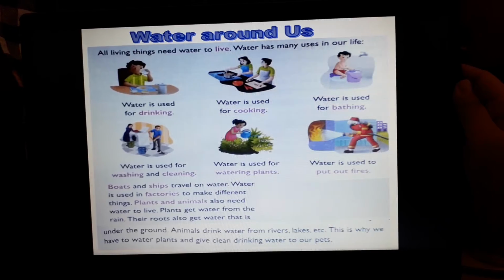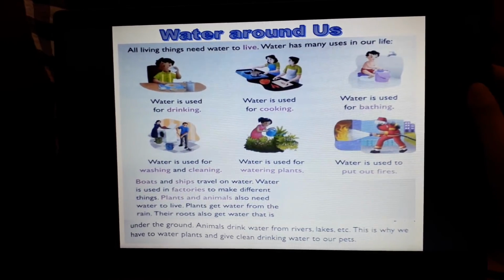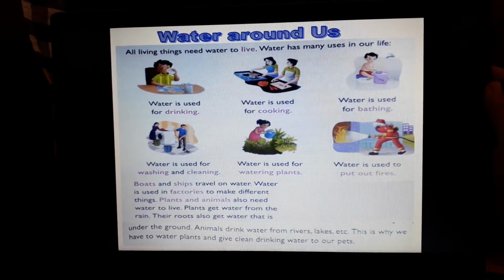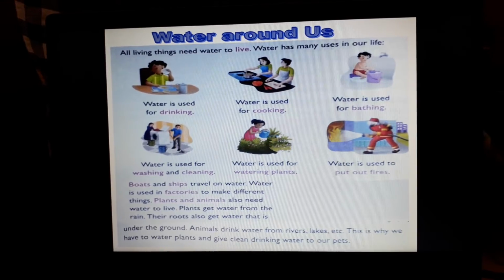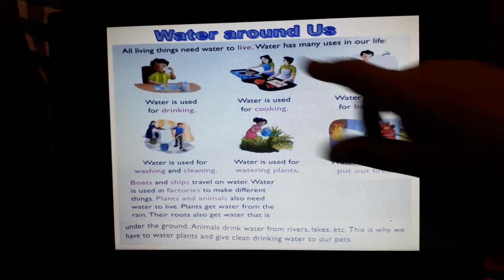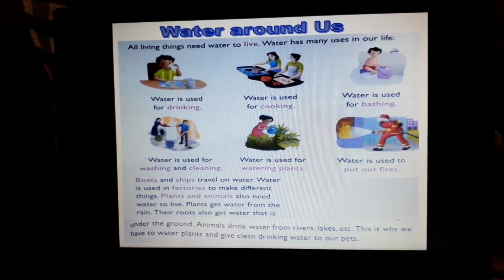Water is a very necessary thing, okay? It is a necessity for us to live. Water is a necessity for every living thing to live. Water has many uses in our life. What are the uses of water?